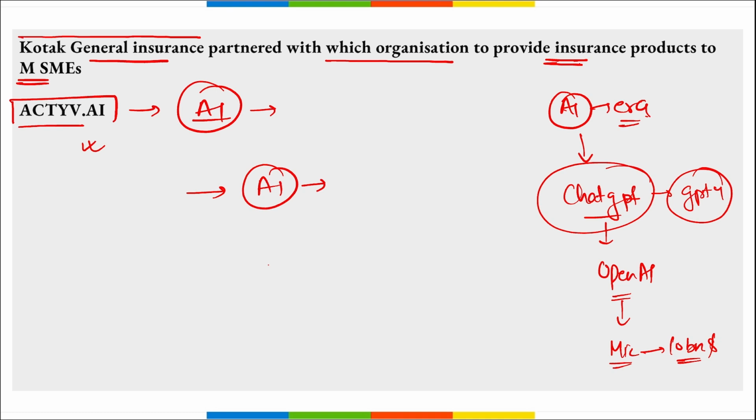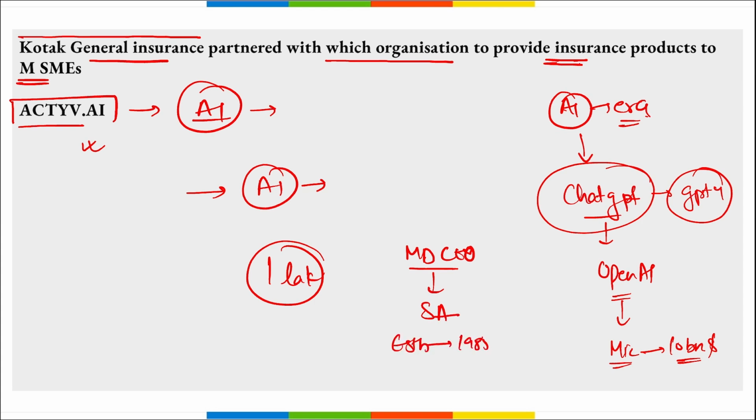Apart from this, insurance solutions will be provided to nearly 1 lakh supply chain partner ecosystem that will enable them to prioritize while minimizing the concerns related to the business's risk, correct? So if we talk about Kotak Mahindra General Insurance, who is the managing director and chief executive officer here? Suresh Agrawal. It was established in 1985, and where is the headquarters? It is in Mumbai, Maharashtra.